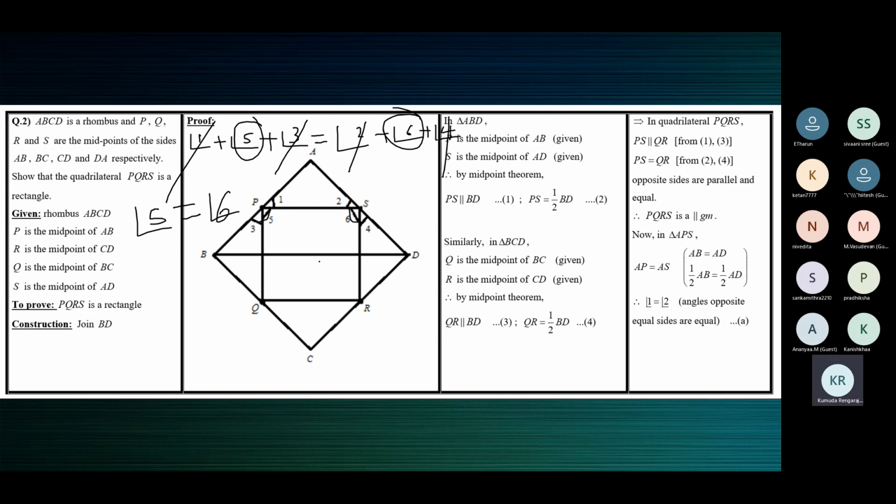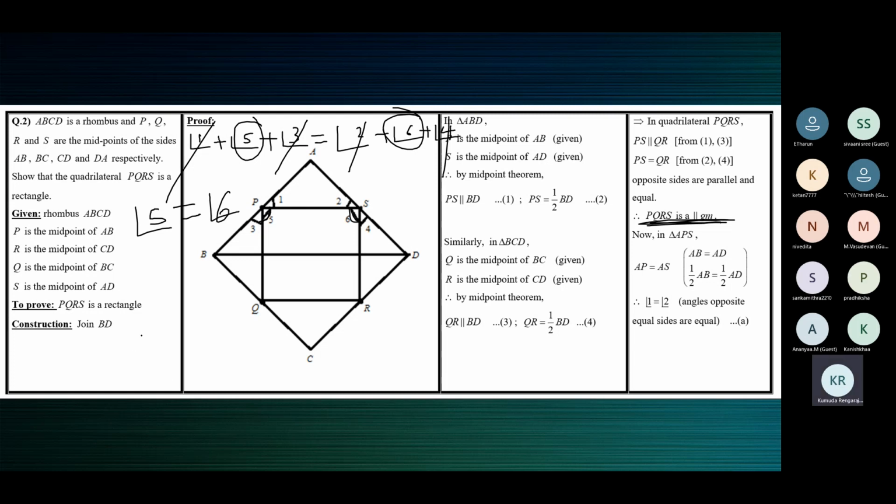But PQRS, we proved, is a parallelogram. And we know that adjacent angles are supplementary. Angle 5 plus angle 6 is equal to 180, and angle 5 is equal to angle 6.